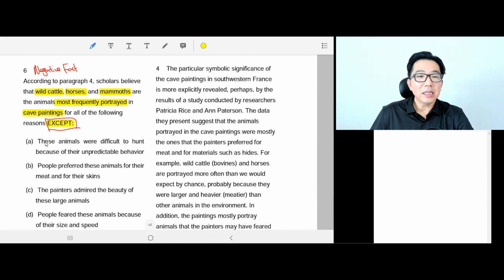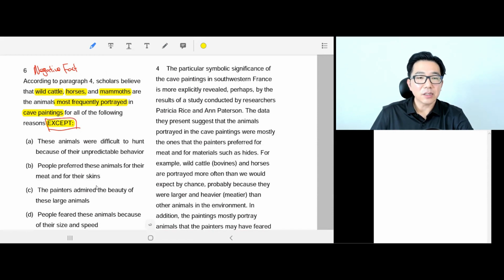A, these animals were difficult to hunt because of their unpredictable behavior. Okay, so they drew wild cattle, horses, and mammoth most frequently because they were difficult to hunt because of their unpredictable behavior. This is a reason. The second reason why they drew these animals most frequently, people prefer these animals for their meat and for their skins.